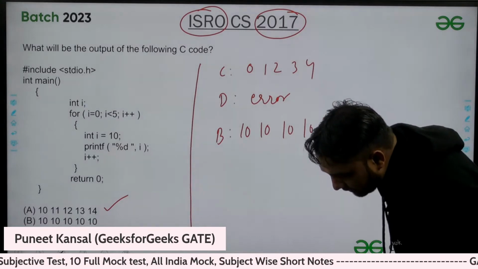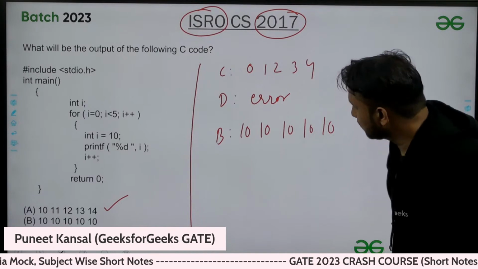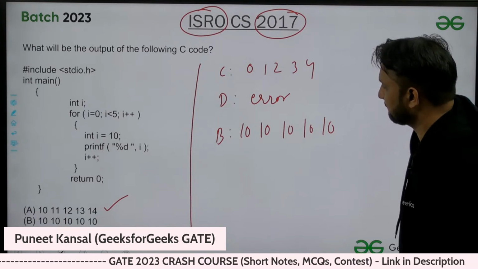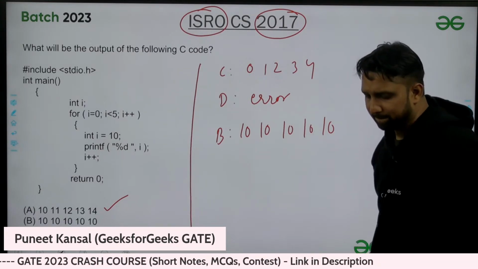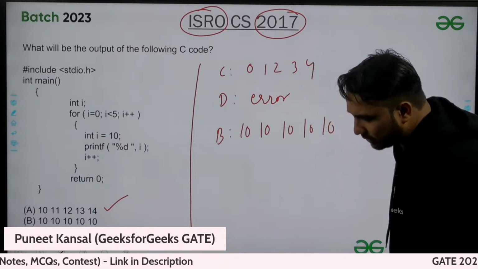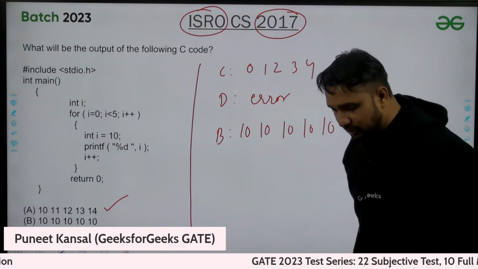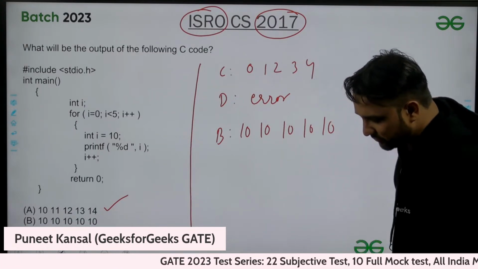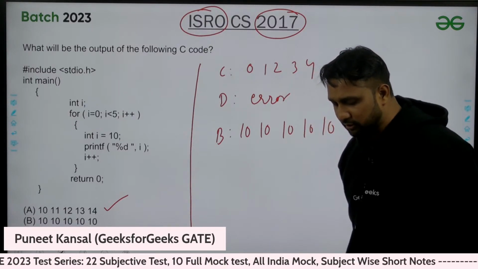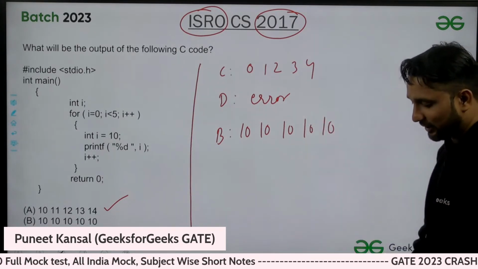Tripathi, try once again. Gate aspirant, you also try once again. Keep trying. If you are getting wrong answer, it's okay. That is not the problem. If you are not trying, that is the problem actually. Because if you are not trying, then you will not actually understand. You will not open the screw of the mind actually.